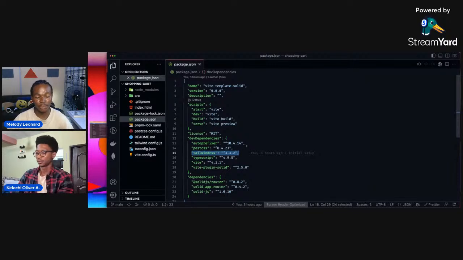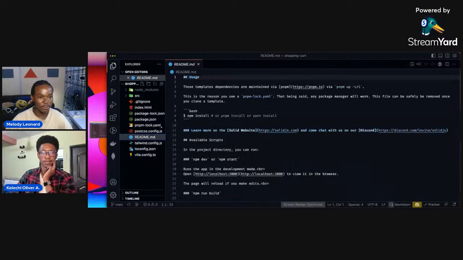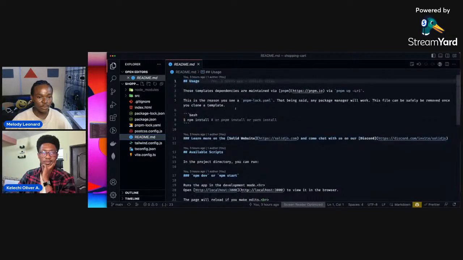When you install Tailwind, following the Solid approach, you should have PostCSS installed as well, and this helps you compile your PostCSS, like CSS that is really, should I say, next level CSS. So here we have the CSS configuration, and we have the README, which comes with Solid.js.